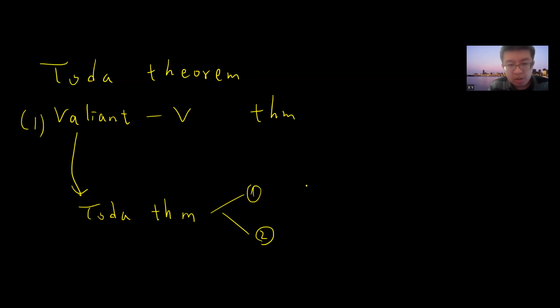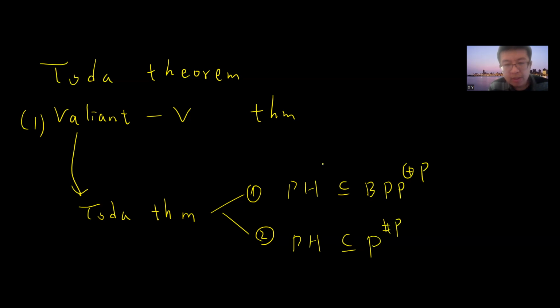The first Toda theorem is that PH is a subset of BPP to the parity P. And there's a derandomized version that proves PH is a subset of P to the sharp P. And the Valiant-Vazirani theorem basically says that any NP, any SAT formula, can be RP reduced to unique SAT. Simply speaking, NP is a subset of RP with the unique SAT oracle.